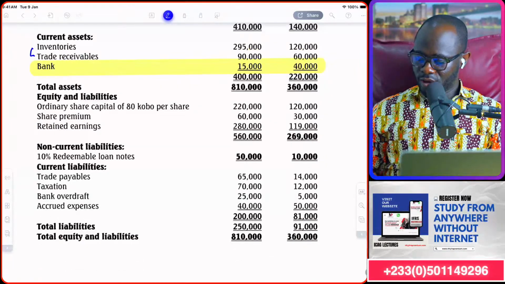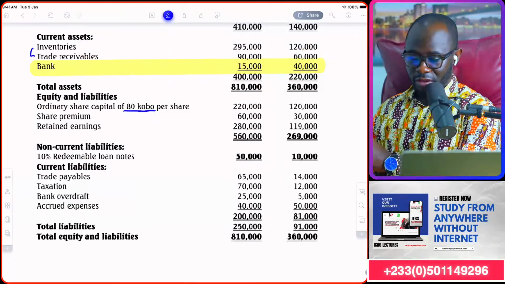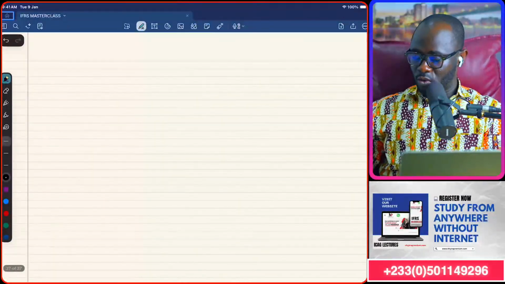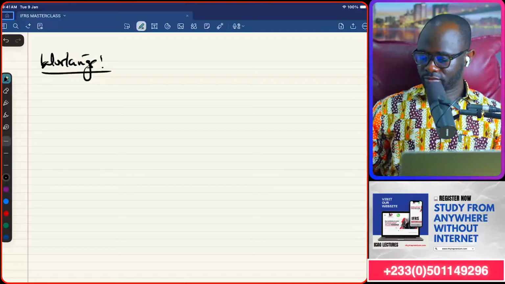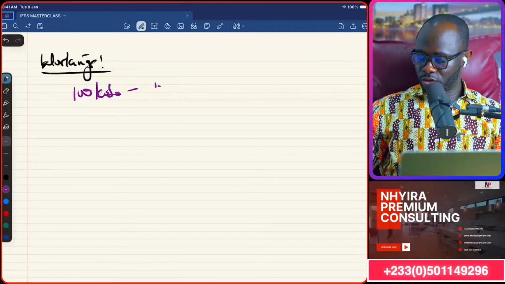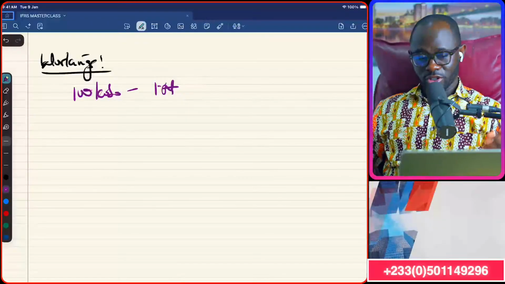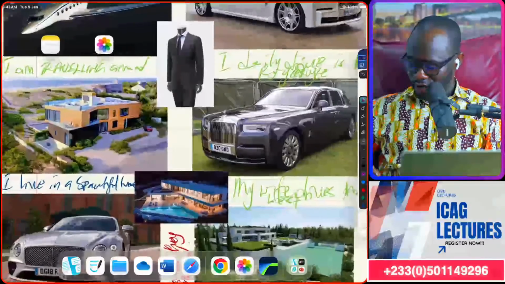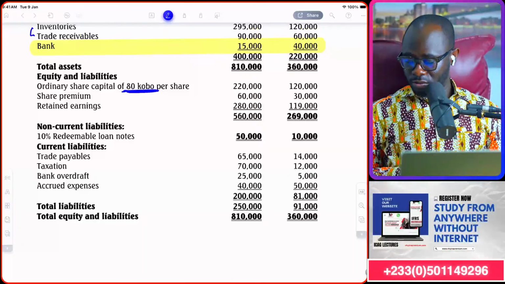Ordinary shares, we are seeing 80 kobo for the ordinary shares for the period under review. 80 kobo. Now, you have to understand of the records. So let me set up my workings flow here if I want to. So workings. You know, the idea is that 100 kobo equals 1 naira. Okay, that's the idea so that we can be on the same page. So 80 kobo is going to be 0.8 so that you understand what we are going to get ourselves into in a moment. So 80 kobo, 0.8. We're going to come back to that.